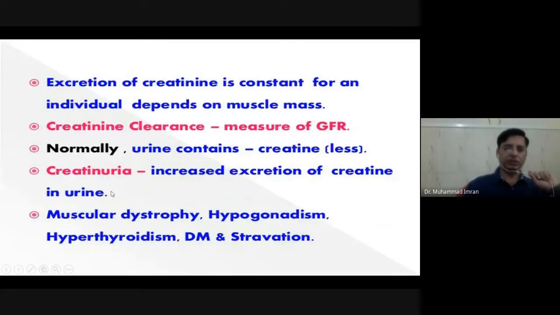So creatinuria, increased excretion of creatine in urine: muscular dystrophy is the reason. Then hypogonadism is the reason. Hyperthyroidism, diabetes mellitus, and starvation are also reasons for creatinuria.